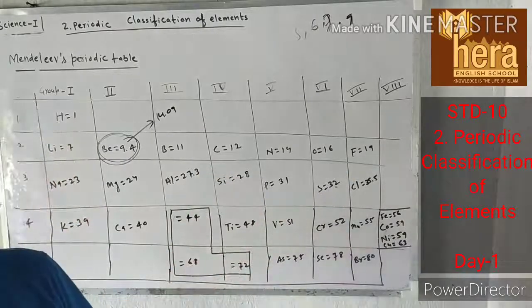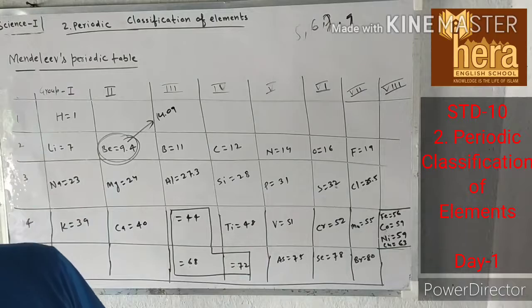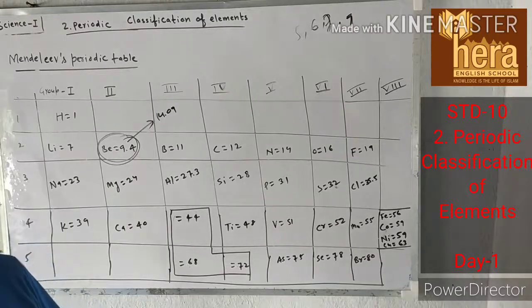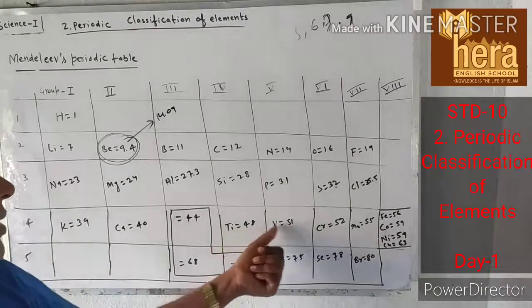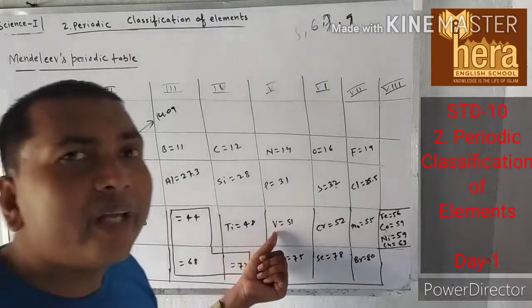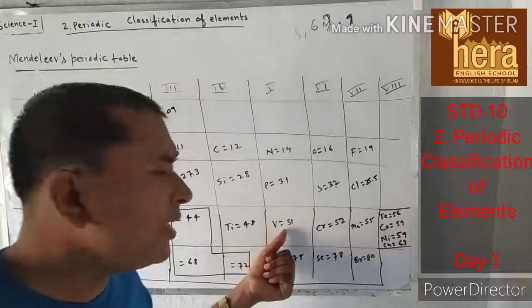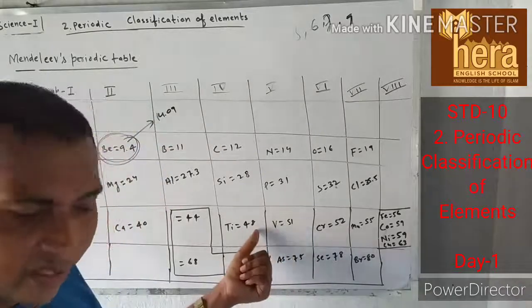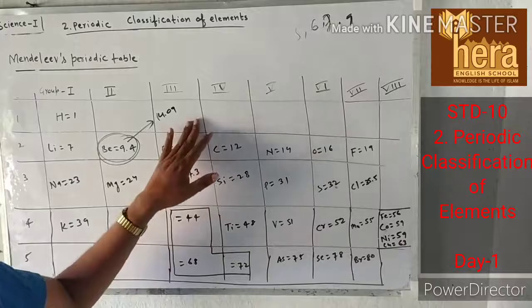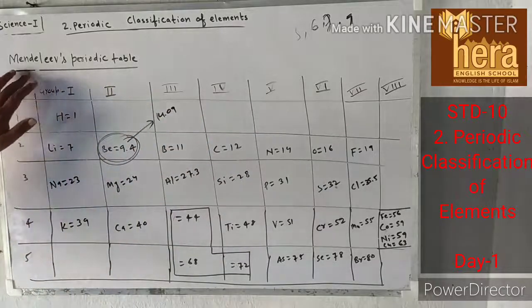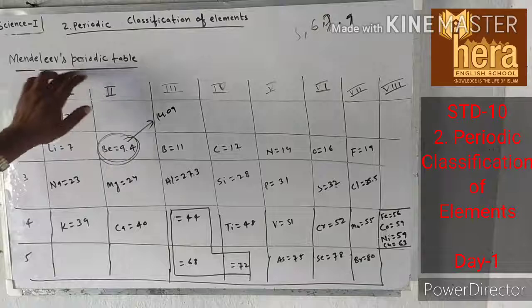Therefore, it was not possible to predict how many elements could be discovered between two heavy elements. Mendeleev had no idea how many elements would be discovered between two elements. So this is also a demerit of Mendeleev periodic table.